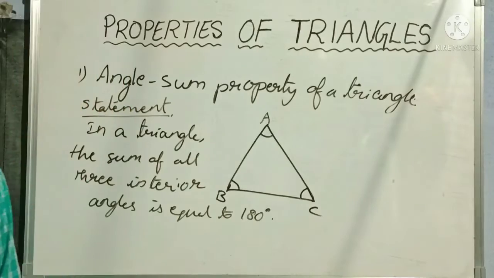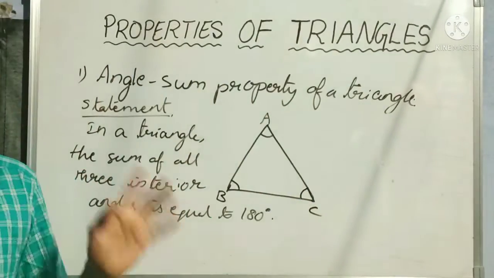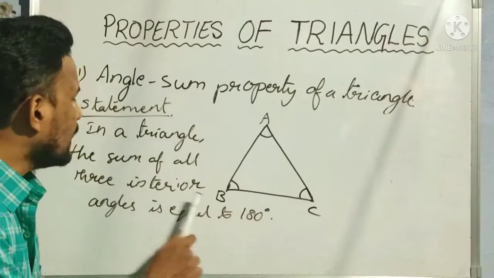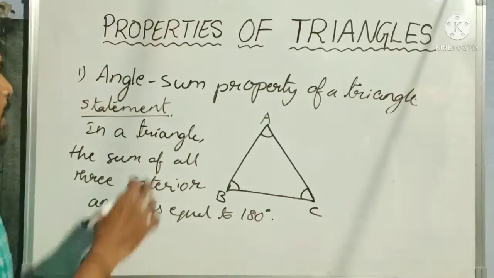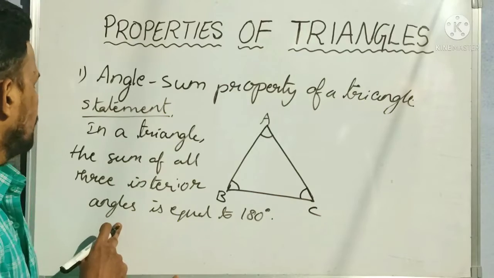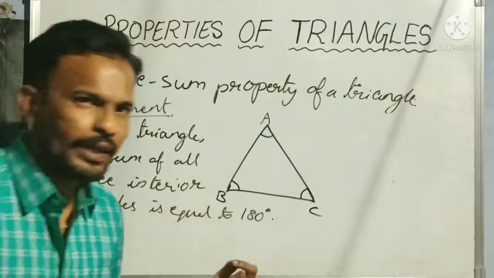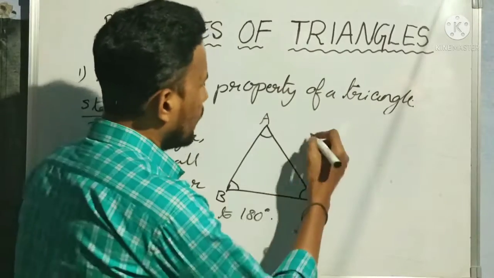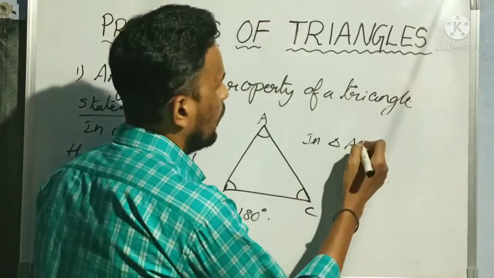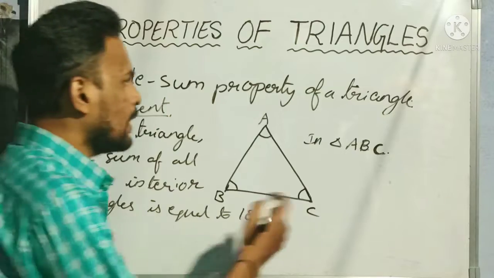What is the angle sum property going to explain to us? It is nothing but the sum of interior angles of a triangle. In a triangle, the sum of all its 3 interior angles is equal to how much? 180 degrees. So, in triangle ABC, what are my interior angles here?